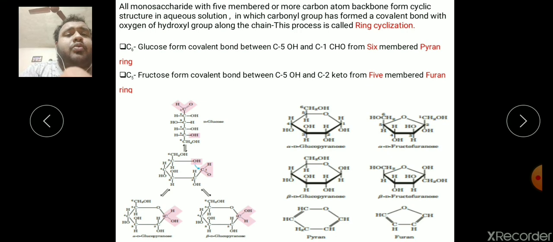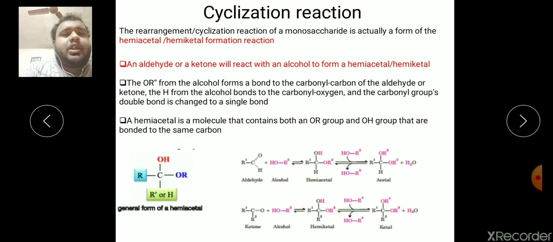This process where the cyclization happens is called the ring cyclization method. How does this ring cyclization happen? It is due to your carbonyl carbon interacting with the oxygen of the hydroxyl. This interaction causes generation of a covalent bond. This covalent bond causes enclosure of the open chain structure into the closed one. This is called the ring cyclization process.